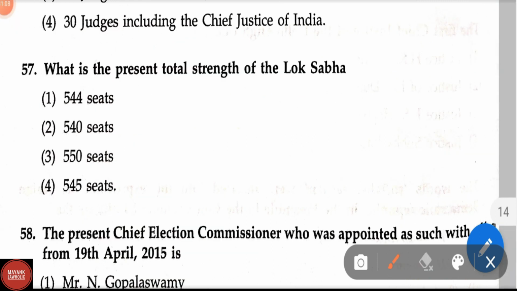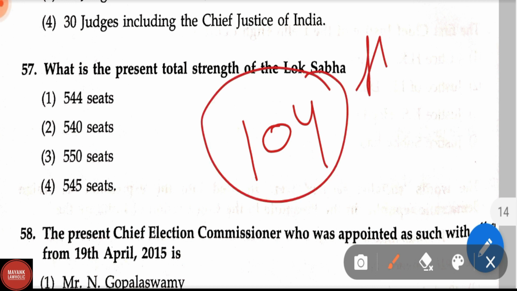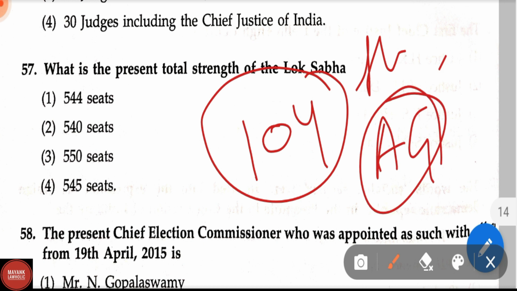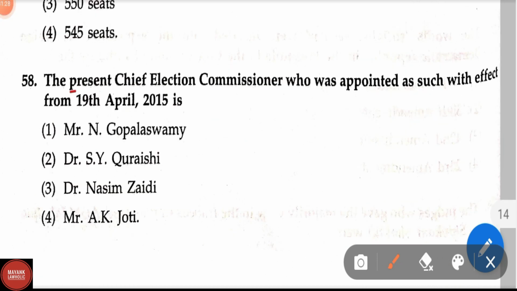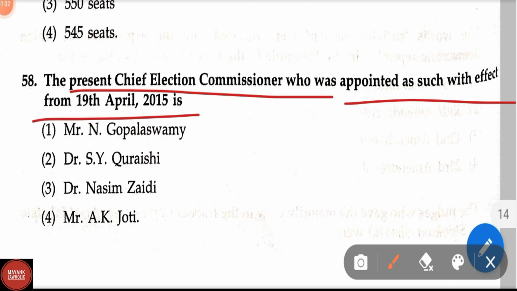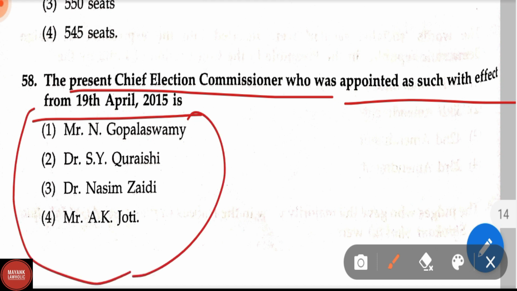One more additional information that I want to add on here. By 104th Constitutional Amendment Act of 2019, the 2 seats of Anglo-Indian, which was earlier nominated by the President of India, was abolished. Question number 58. The present Chief Election Commissioner, who was appointed as such with the effect of from 19th April 2015 is, this question has no relevancy right now because this question was related from the current affairs, but at present Chief Election Commissioner of India is Shri Sushil Chandra ji.